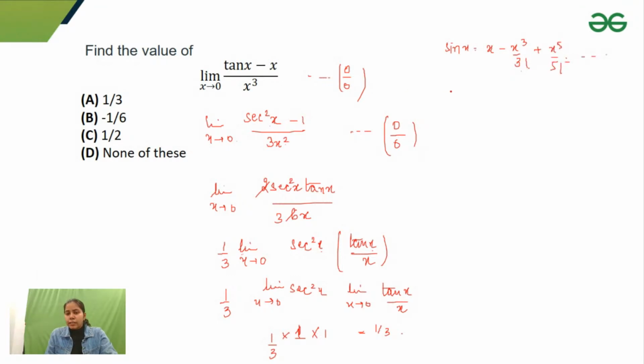So you can use these expansions. Similarly, we have the cos x expansion as well, which is 1 minus x square by 2 factorial plus x to the power 4 by 4 factorial, like this. And similarly, I think we have the tan x expansion. Let me just check. I usually don't remember these expansions.